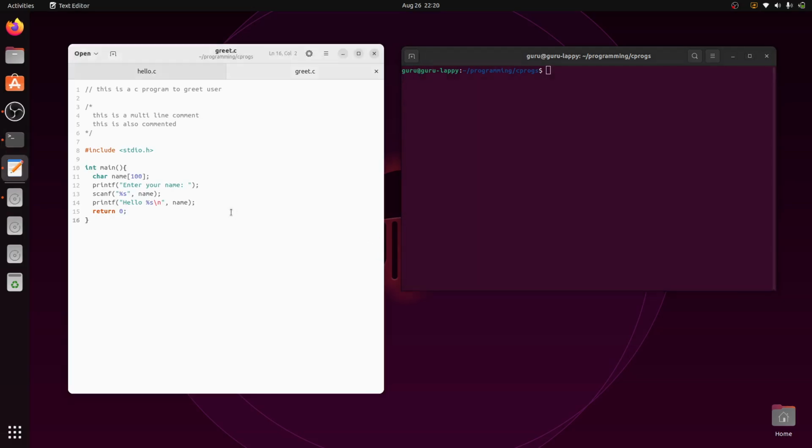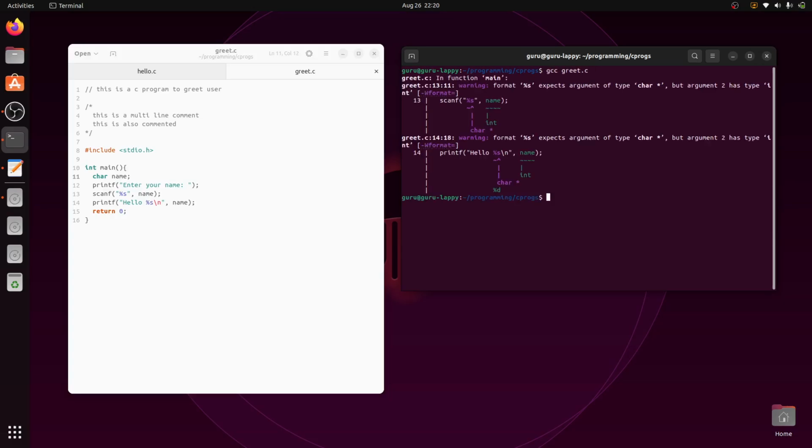Now, for example, if you make a mistake, if this is not there, you can see what happens when I compile this program. It says you cannot use format percentage s because it is just one character. One character is not a string. For one character, we have to use percentage c. That's a different thing, and right now we need not worry about it. Remember, this should be 100 with this one. So practice this. This should give you a fair idea about how to use strings.